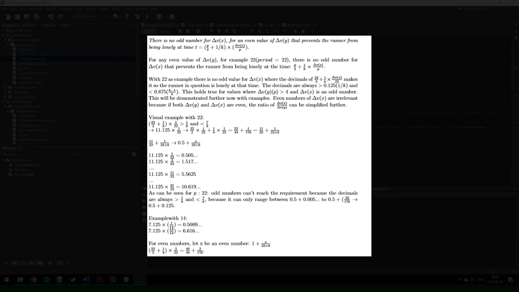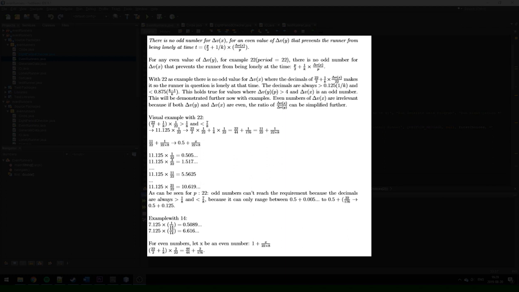And you can see that this pattern follows with all the odd numbers. So with 3 as an odd number, we have 11.125 times 3 divided by 22, which is right here 1.517 and so forth.